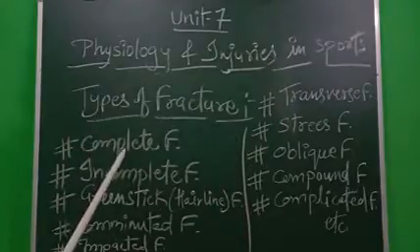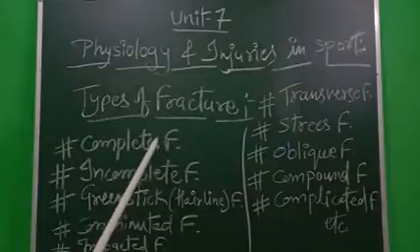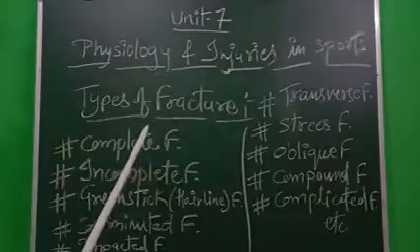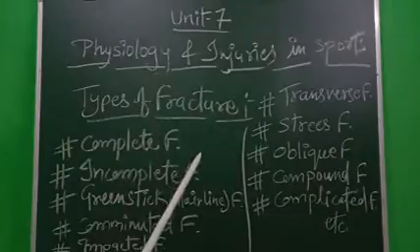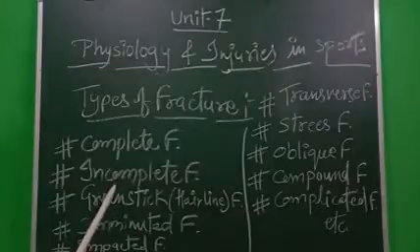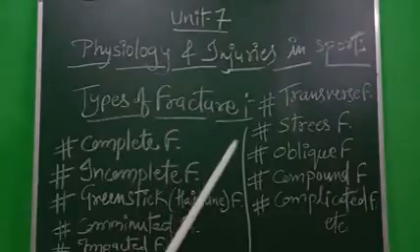Number one is the complete fracture. Complete fracture means the bone totally breaks into two pieces. The second one is the incomplete fracture. Incomplete fracture means the bone is cracked or partly broken.